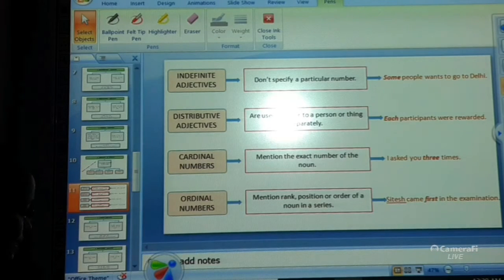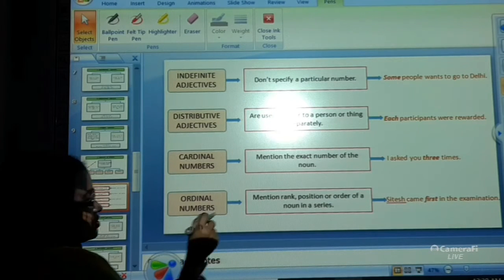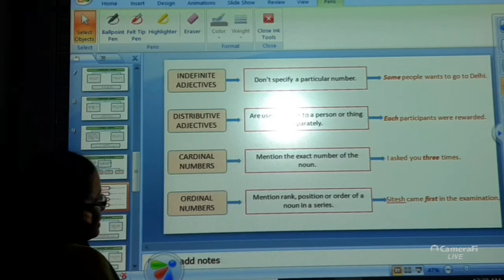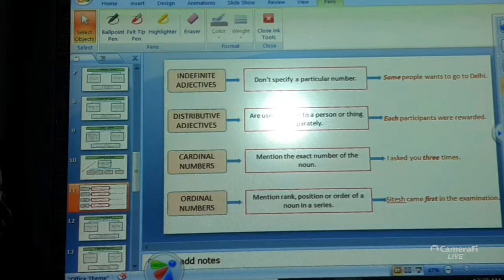Next is ordinal number. They mention rank, position or order of a noun. Always when you are talking about the ordinal numbers, they give us the information about the rank, position or order of a noun. For example, Kshitij came first in the examination. That means over here we are getting the rank or the position of Kshitij.